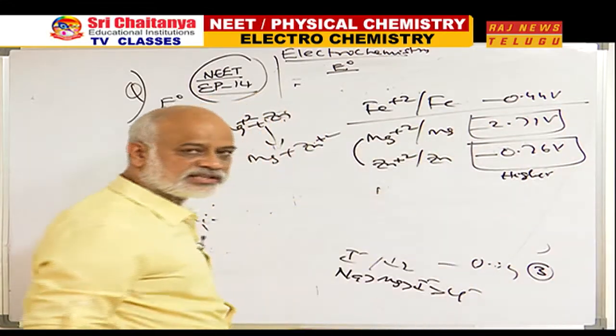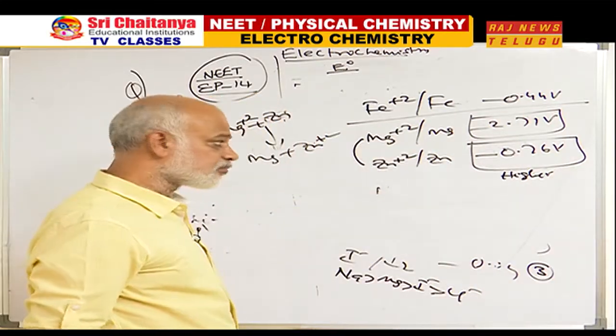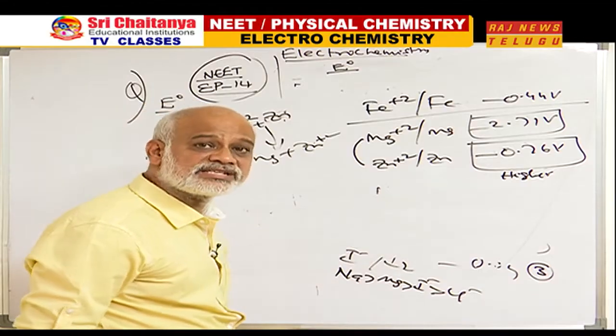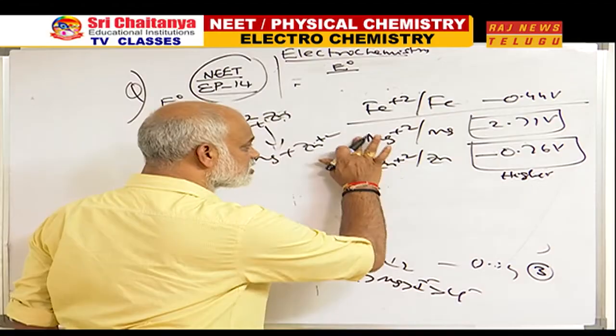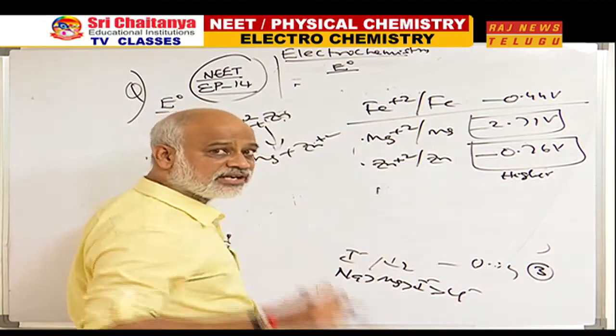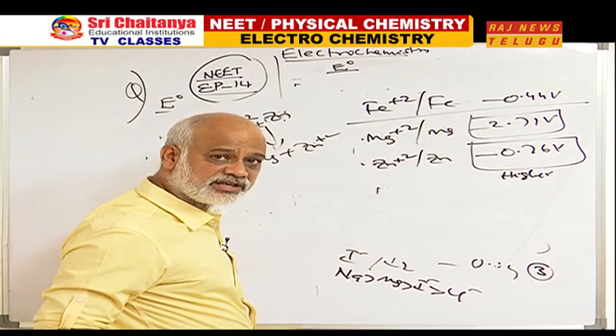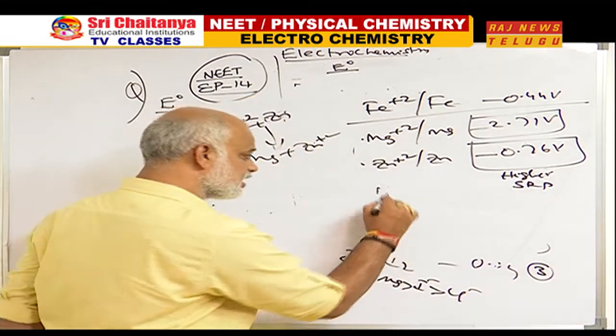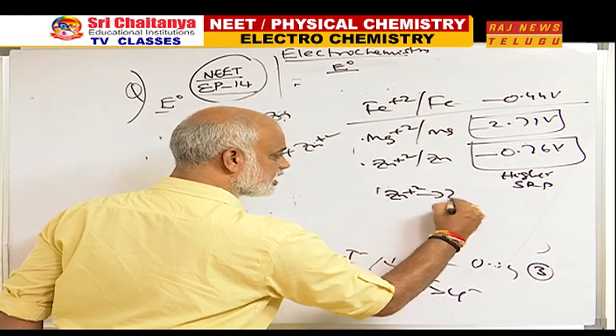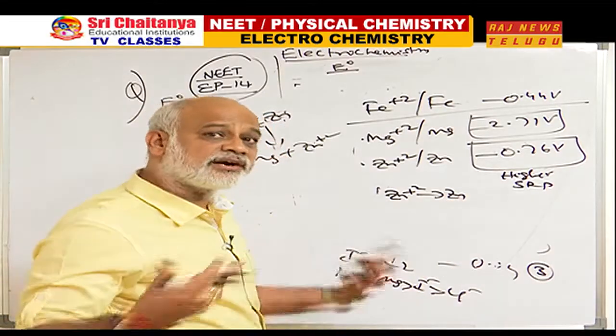Forget about this for certain time. Higher SRP. When higher SRP is there, it has a greater tendency to undergo reduction. So, at a zinc electrode, what should be the spontaneous process? Because of higher SRP, reduction should be spontaneous. Means Zn plus 2 to Zn should be spontaneous.